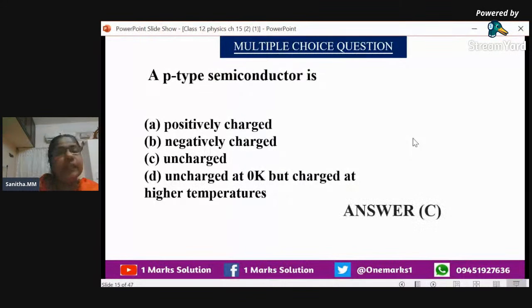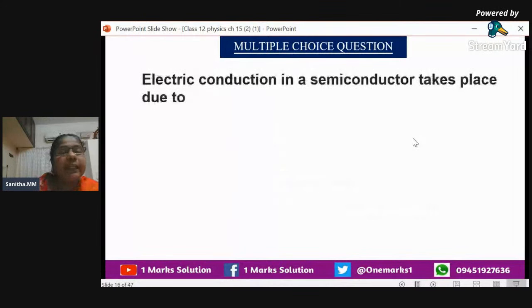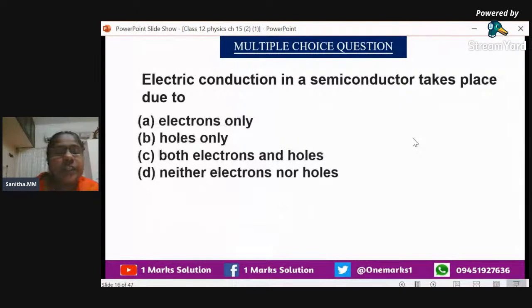That means neutral. Next, we can go for: the electric conduction in a semiconductor takes place due to. In semiconductor, you know that 2 things we have discussed: electrons and holes. So surely we can say in semiconductor, the electric conduction takes place with both holes and electrons, not electrons only or holes only. And this question you not only have to study here, you have to study in current electricity also, that is the charge carriers in different substances, like conductors, semiconductors, ionized gas.